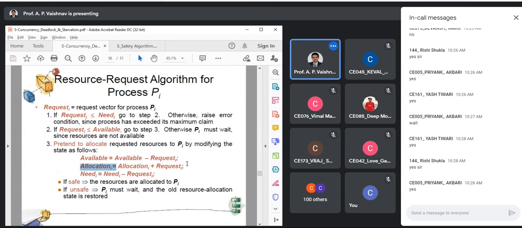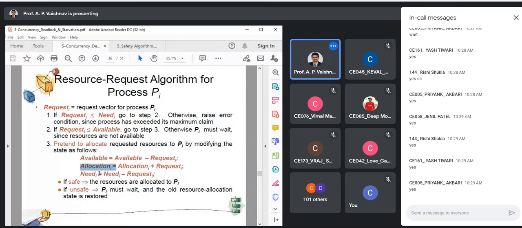Updating the current allocation of process I, because now I need to depict that my process has more resources than it previously had. Next, what is remaining? Need of I decreases, yes or no? Because now you have allocated some extra resources, so its requirement has decreased. Okay, so these three simple additions and subtractions are required. Clear with all three?